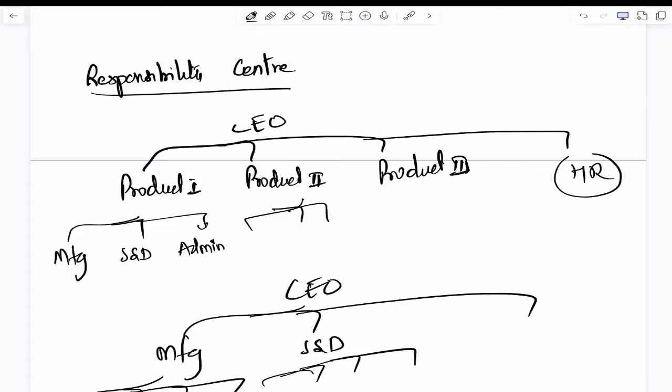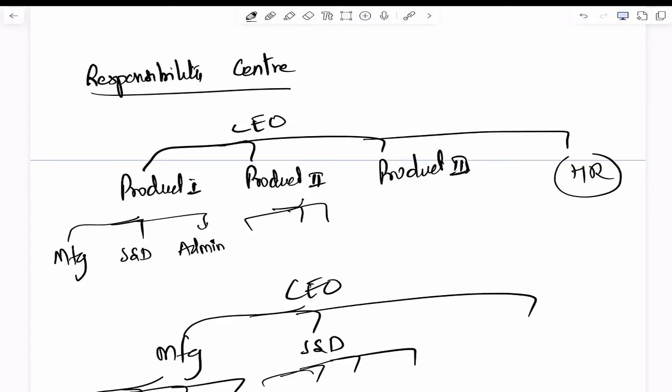Such departments or individuals are termed as responsibility centers.